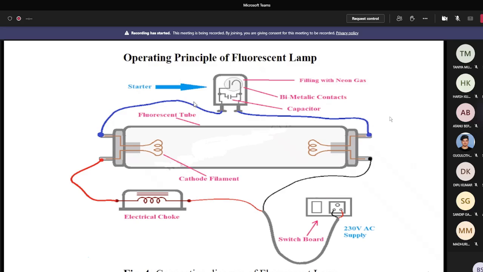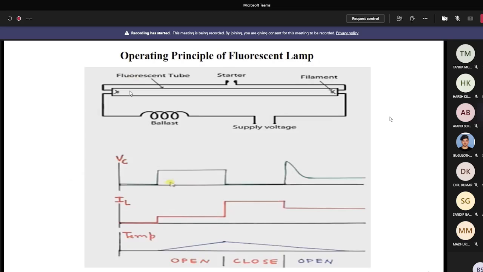The current flows through this arc path and heating is produced. As a result, the temperature increases gradually. Now I show you the current IL, voltage VC as well as the temperature in figure 6. Here you see that the current IL is very small, but the voltage VC is the supply voltage, and the temperature increases gradually.